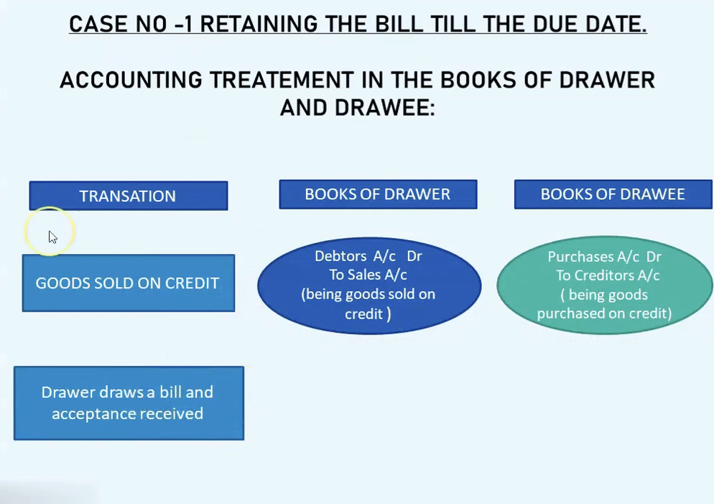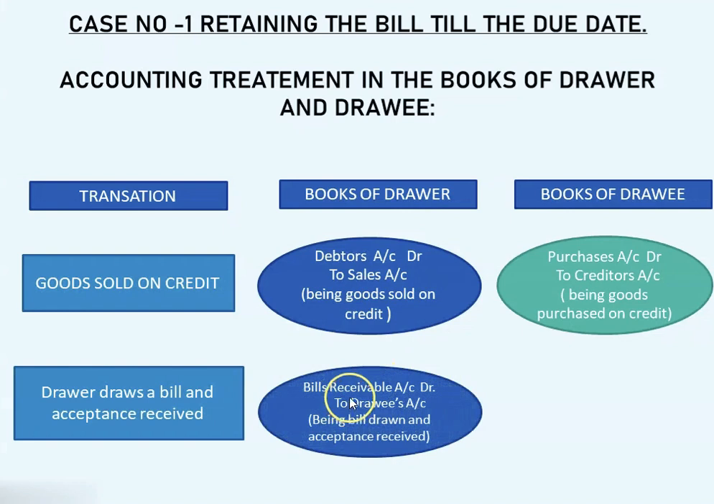The next is here, the drawer sold goods to the drawee and then he is preparing a bill of exchange on the drawee. Therefore, drawer draws a bill and acceptance received. So the drawer sends the bill to the drawee, who accepts and returns it to the drawer. So let us see the journal entry in the books of drawer here.